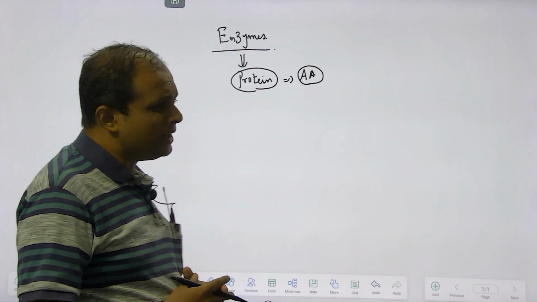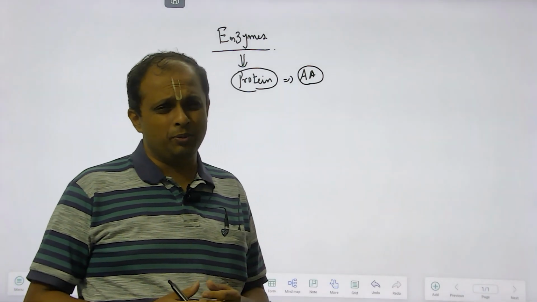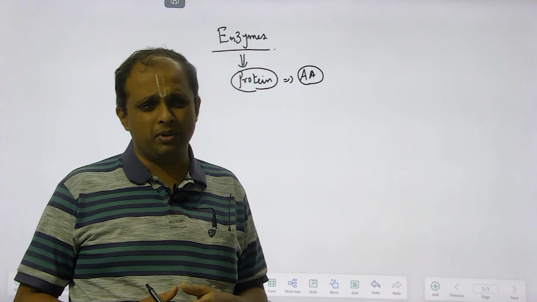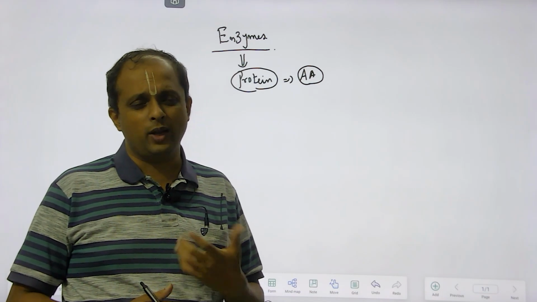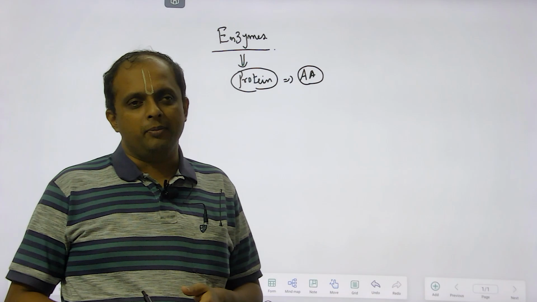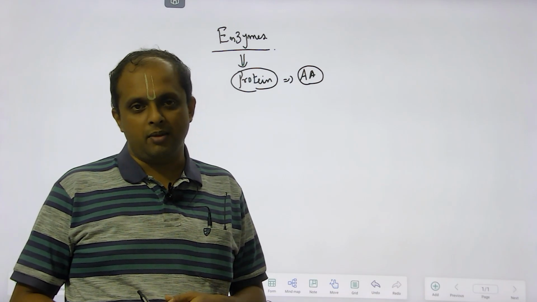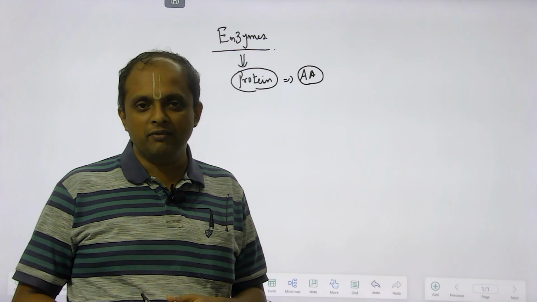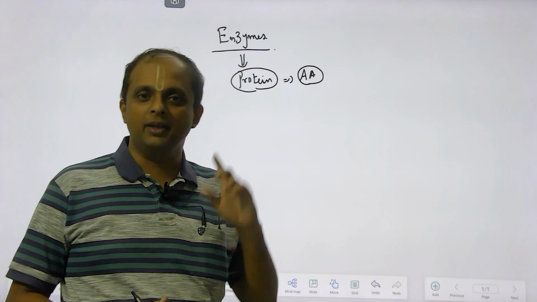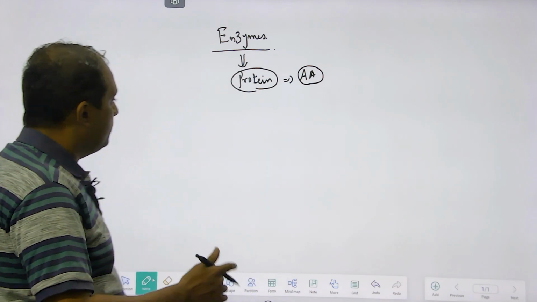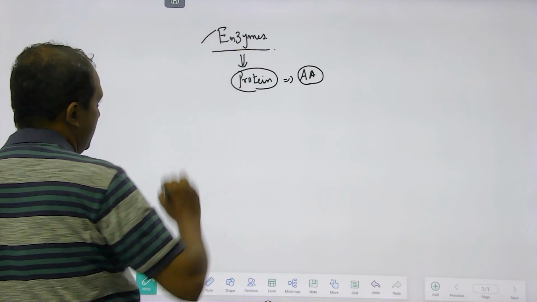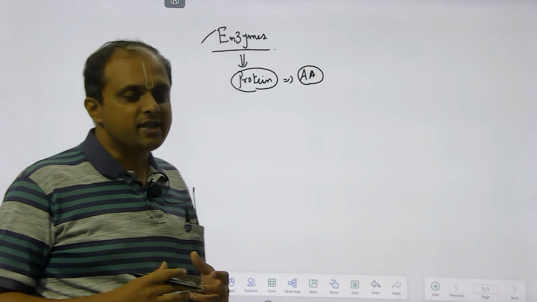Now, protein can take different roles. Protein can be of structural role, for example keratin, collagen. Protein can have a coordination role, for example hormones, and protein with catalytic activity will be the enzymes. So now biochemically we know what enzymes are. So what do enzymes actually do?